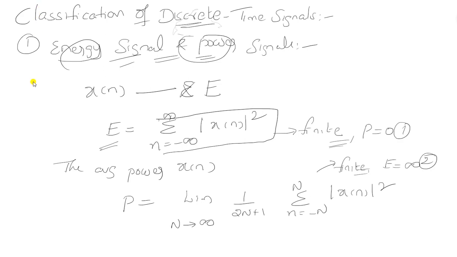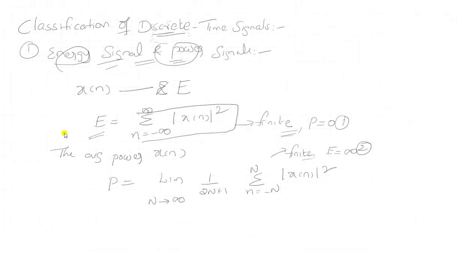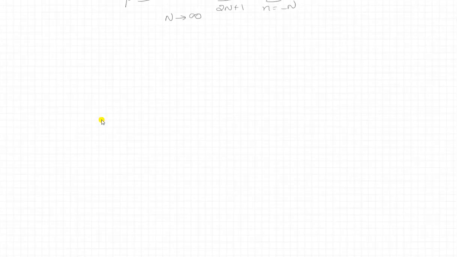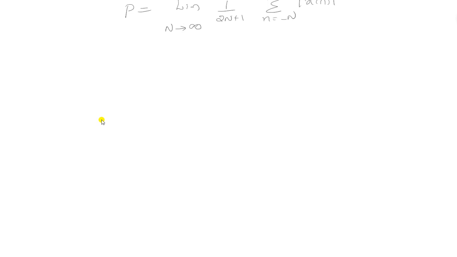Now we will solve one problem. Determine whether the signal is an energy signal or a power signal.